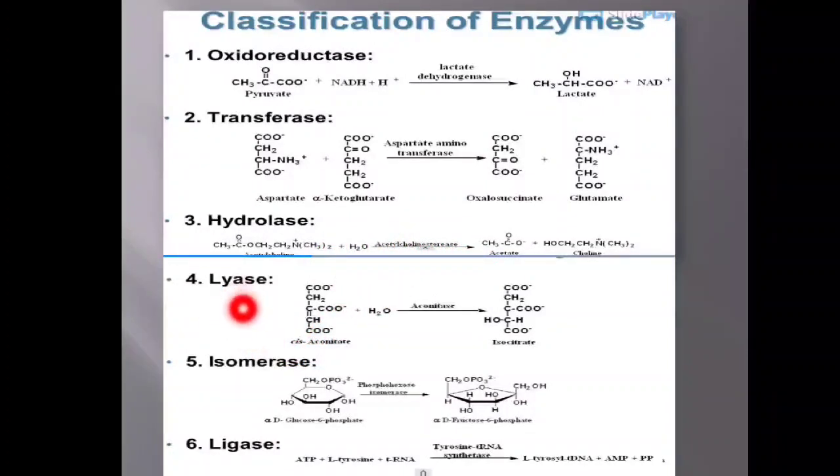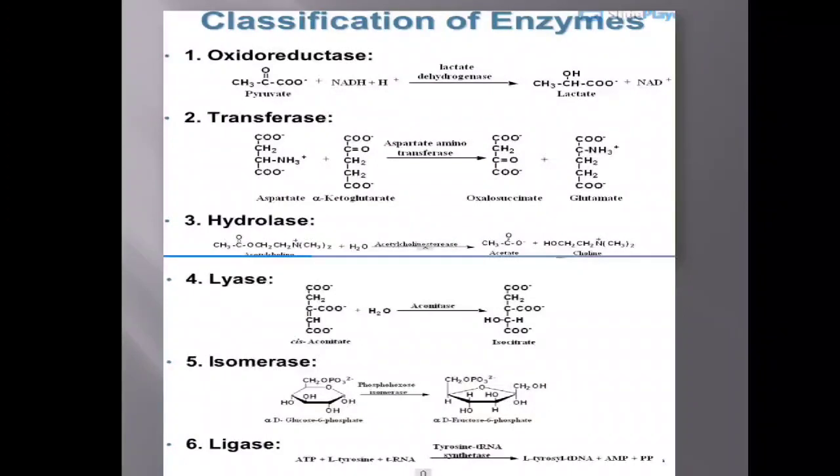And the fourth one is the lyase. Here you can see the addition of water to cis-aconitate to give isocitrate. And this is the reaction observed in the Krebs cycle. Another class of enzymes are the isomerases. Here you can say isomerases bring about the isomerization of the reaction. That is, alpha glucose 6-phosphate is converted into fructose 6-phosphate. This is an important reaction that is observed in glycolysis.